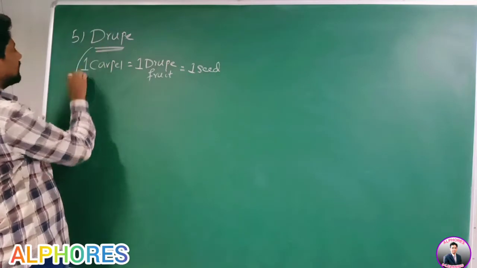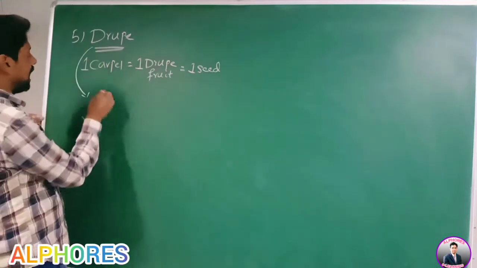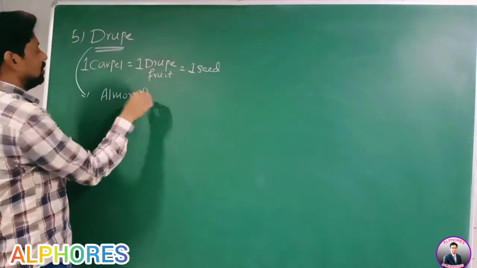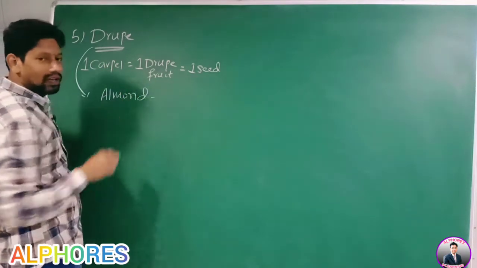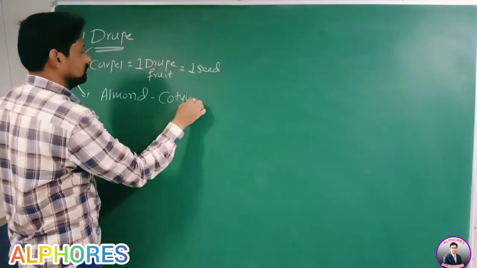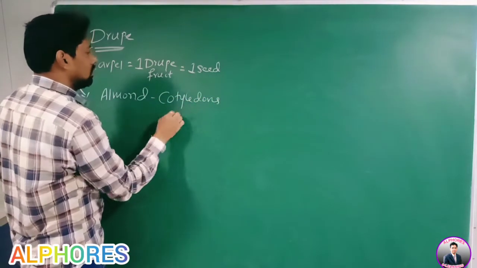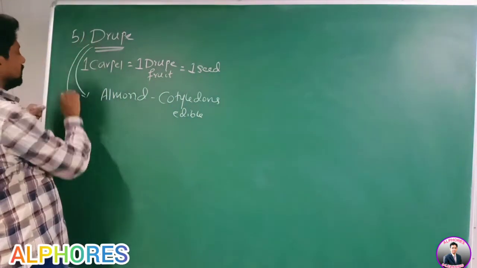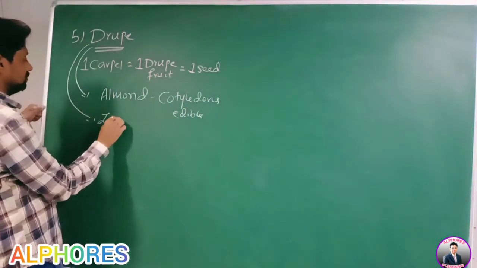Another example I am writing for drupe: almond. In case of almond, what is edible? Cotyledons. Another example for drupe: Ziziphus.